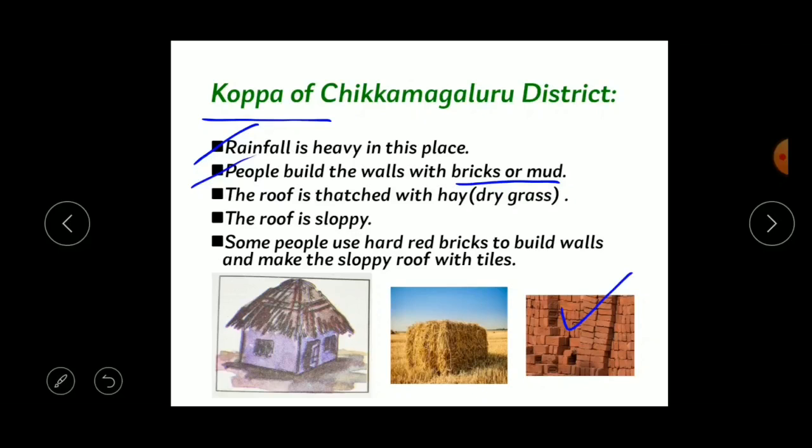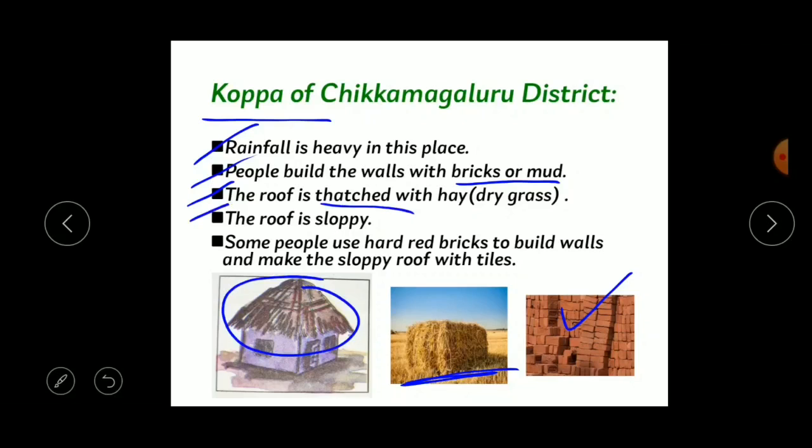Okay, the roof is thatched with hay. Here you can see this is called hay. Hay is nothing but dry grass. So the roof is nothing but what? Yes, it's the top of the house. Here you can see the top of the house, it is thatched. Thatched is nothing but covered. They cover the roof with the dry grass.